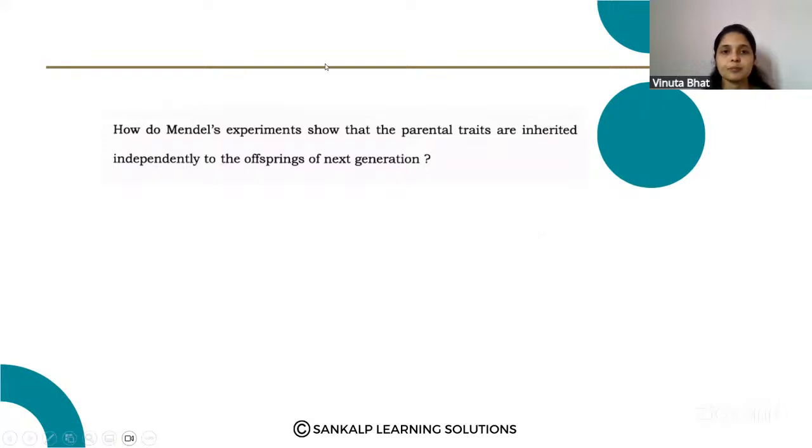Next question. How do Mendel's experiments show that parental traits are inherited independently to the offspring of the next generation?